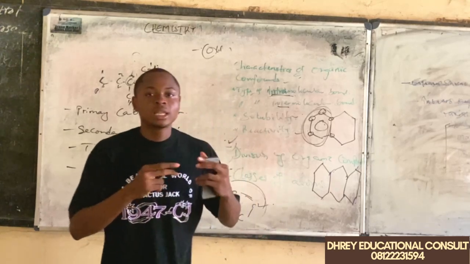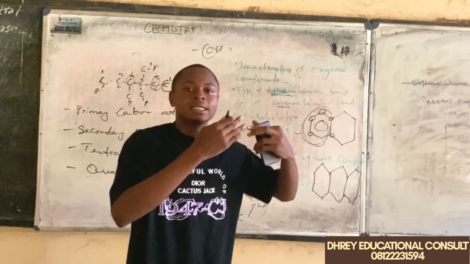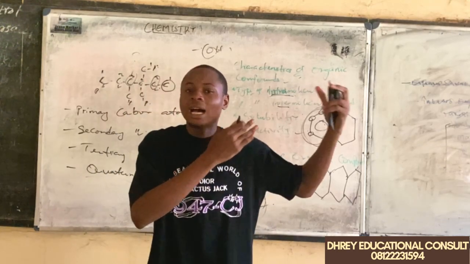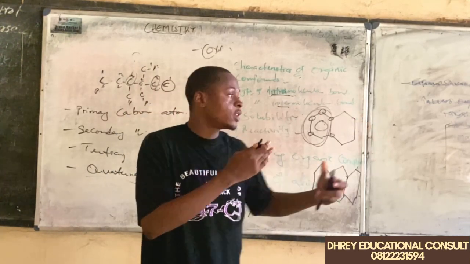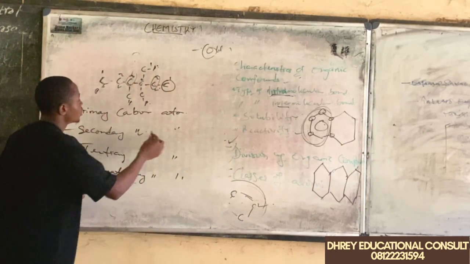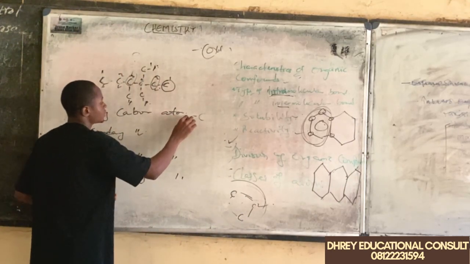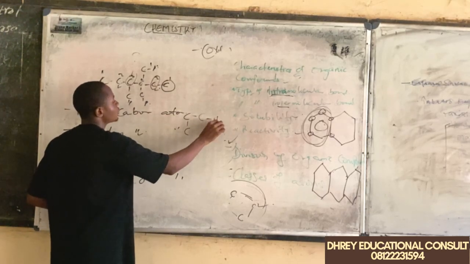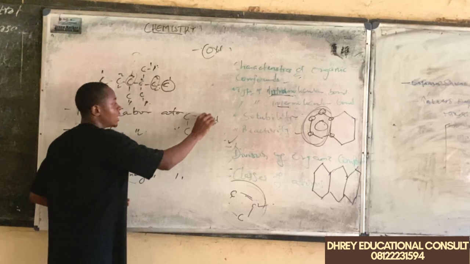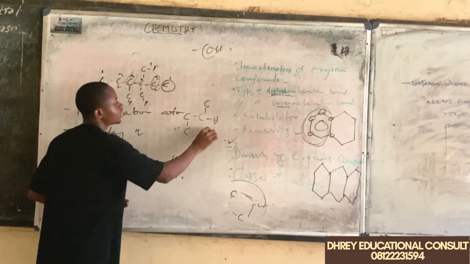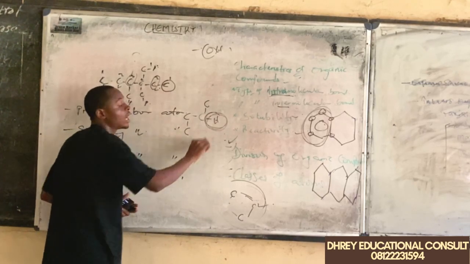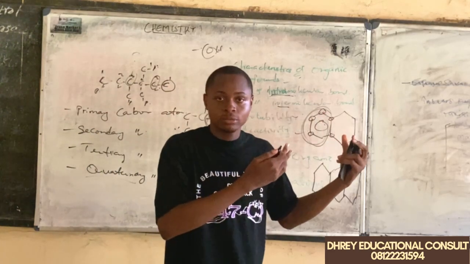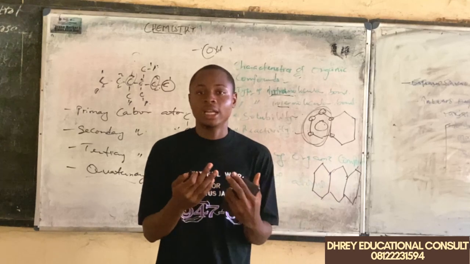Take note, how many carbon atoms is a specific carbon atom attached to? Not any other atom. Take note of that. If we have something like this, and we have hydrogen, and we have this, we don't consider hydrogen. We only consider how many other carbon atoms it is attached to, not any other element.